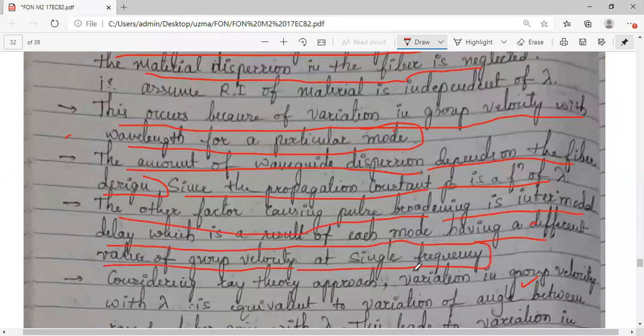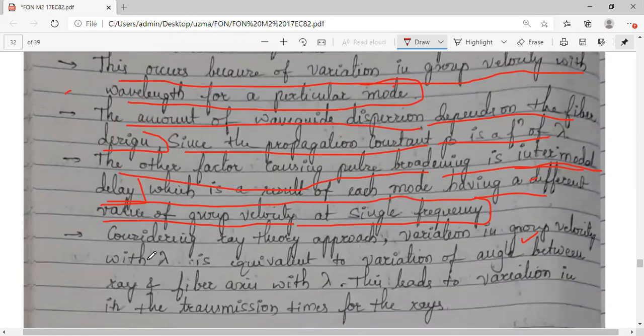Generally how we define dispersion, different components in a mode will have different frequencies and different group velocities, because of which they don't reach the output side at the same time. There has to be a certain delay. So this occurs majorly due to the intermodal delay. Again, there is a delay. All will not come at once. There will be a delay causing the dispersion.